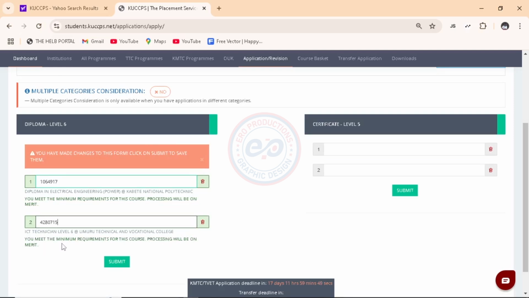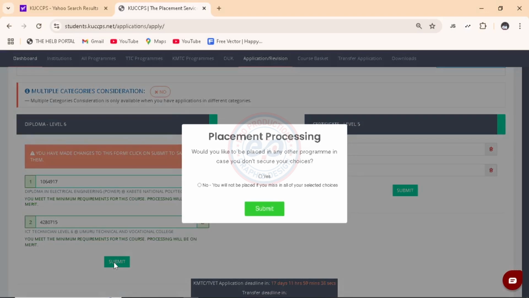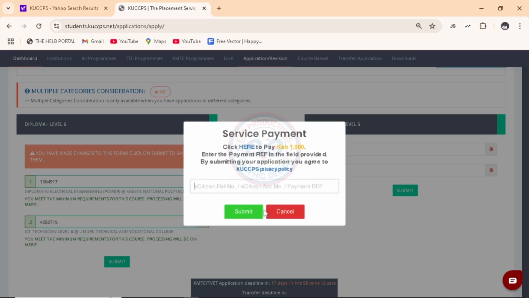And again, you'll just cross-check to make sure everything is okay. Like this is diploma in electronic and electrical engineering. This is ICT technician level 6. So you need to be sure, and then you click on submit. Placement processing: would you like to be placed in any other program in case you don't secure your choices? So you can choose either yes if you want to be placed in any other program in case you miss this one, or no. Here you will not be placed in any course in case you miss the selected choices. For this student, he said no, and so I'll click on submit.